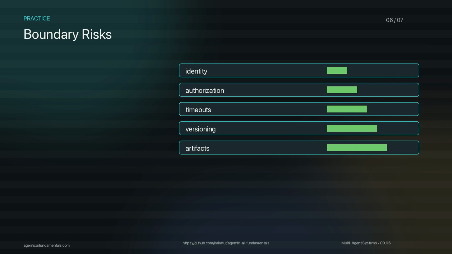Artifacts need the same care. Do not treat every return blob as trusted text. Preserve artifact names, types, and provenance so downstream agents know what they are consuming. This is why A2A should be deliberate. It solves interoperability, but it also asks you to operate a real boundary.